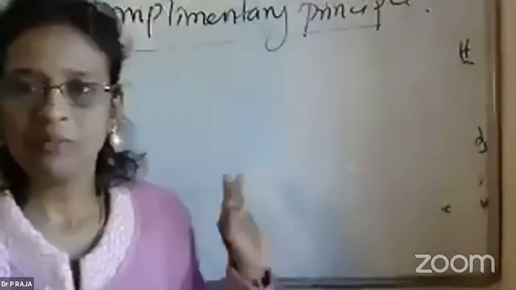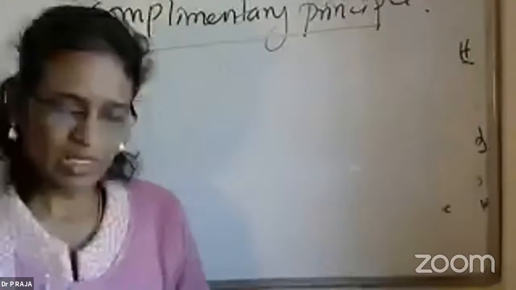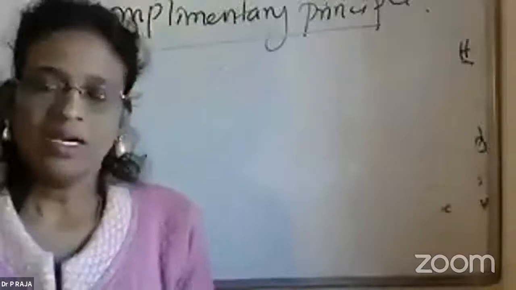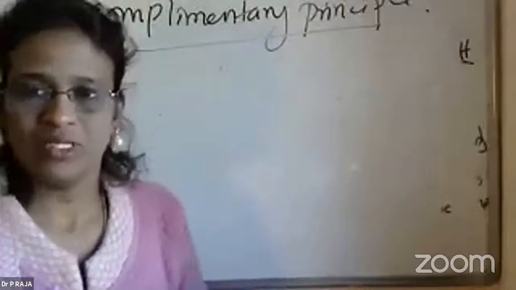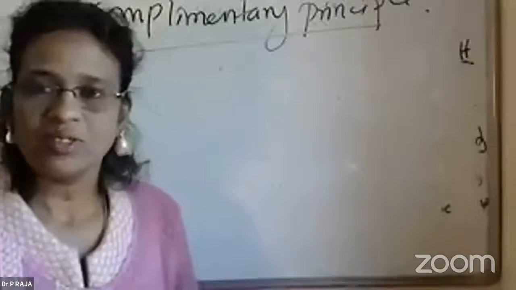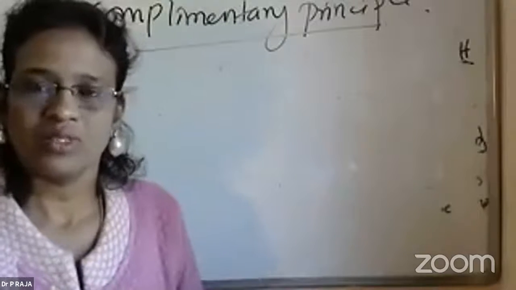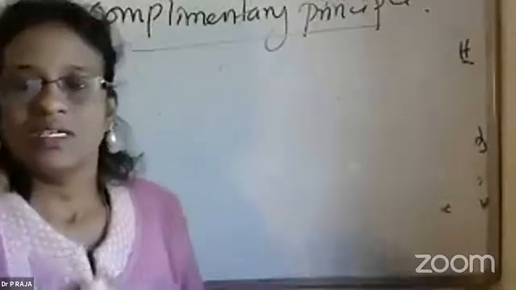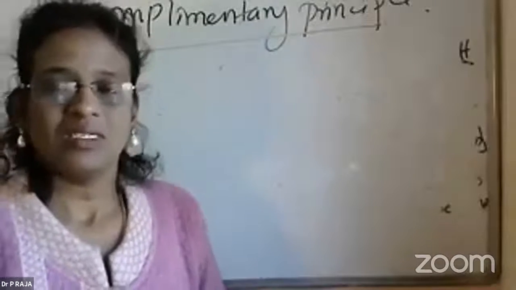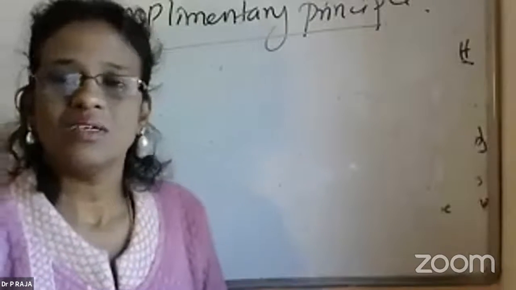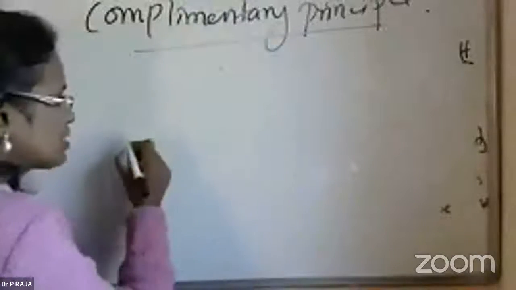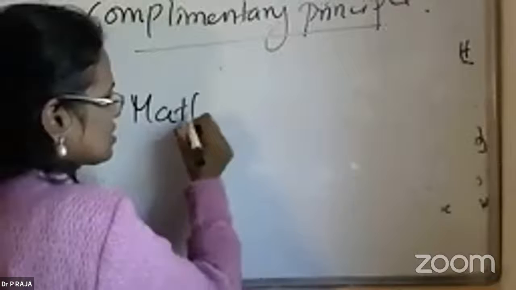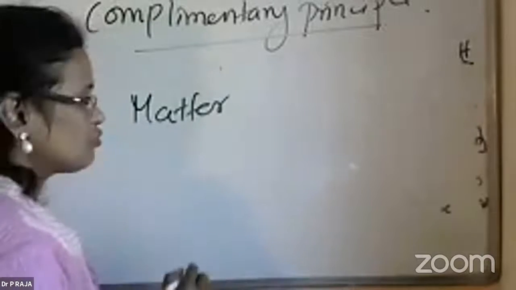Based on the same concept of the uncertainty principle, about the position and the momentum determination, we also studied in de Broglie's concept that a wave can exhibit as a particle, that we have studied in the matter wave. Let's come back to the matter wave explained by de Broglie.